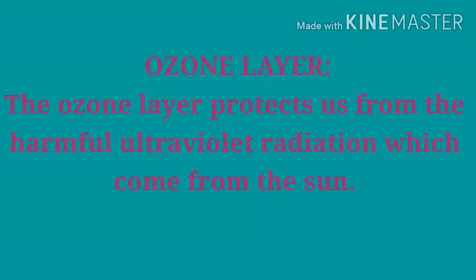In this way, the ozone layer prevents harmful ultraviolet radiation from reaching the earth. The breaking down of ozone into oxygen is a chemical change.